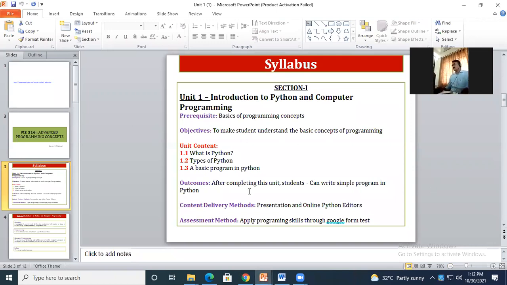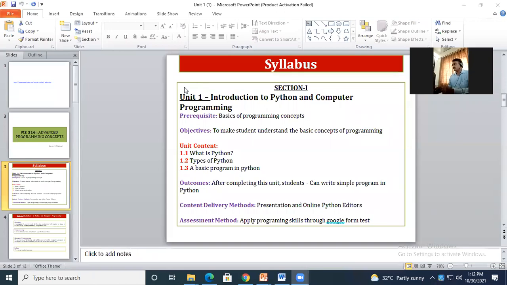Okay, so today we are going to start with the actual contents of the advanced programming concept syllabus. You are going to learn one programming language named Python. Here we are going to look at the concepts from the Python programming language, and we will go through all the details of it, plus we will have hands-on experiments in between when the concept is clear.